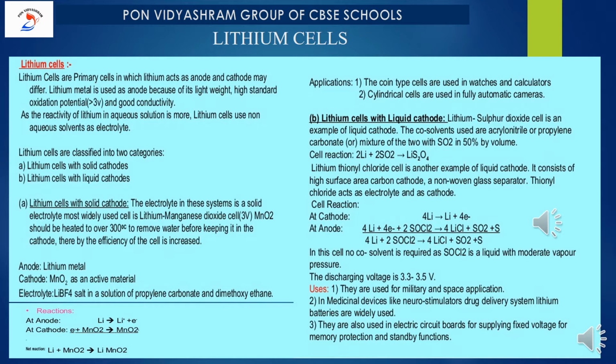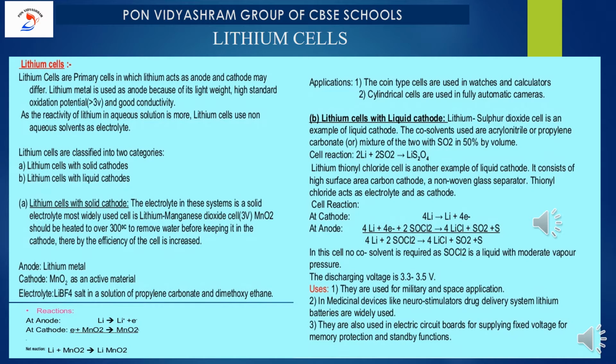The second one is lithium cells with liquid cathode. The first application is the coin type cells used in watches and calculators. Okay. The next one is lithium cells with a liquid cathode. The first one we have discussed was the solid cathode. Now we are going to talk about the liquid cathode.